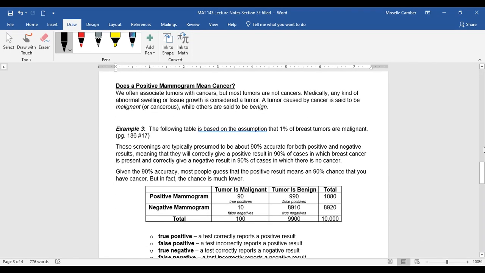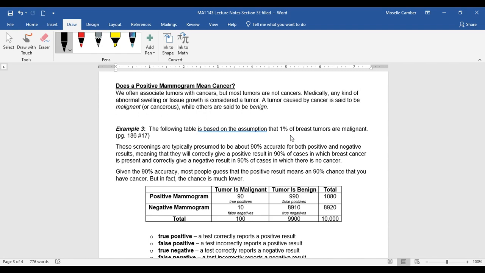Okay, now let's look at test results. So women go in for mammograms, and the mammogram is meant to see whether the tumor is a cancer or not. We're going to use this table to help us figure out the chances of having cancer with positive or negative results. This table is based on the assumption that 1% of breast tumors are malignant. So if we take, for example, a total of 10,000 tumors, so 10,000 people who have had a lump in their breast, they go and get them checked out.